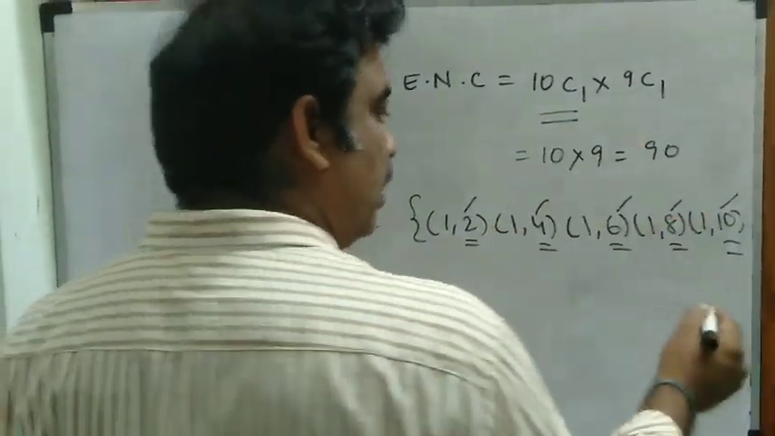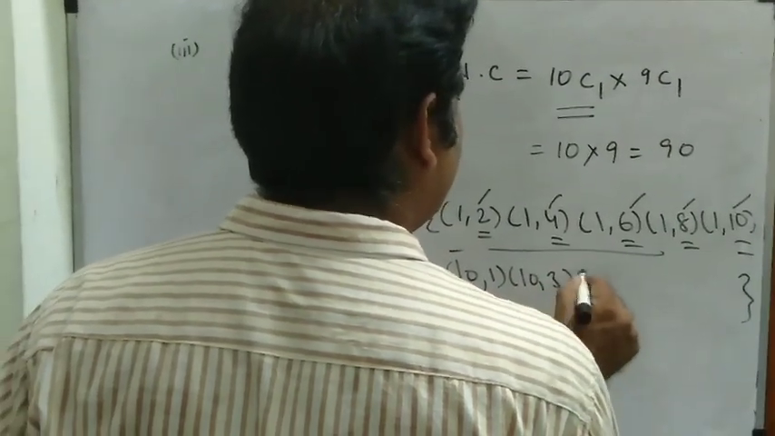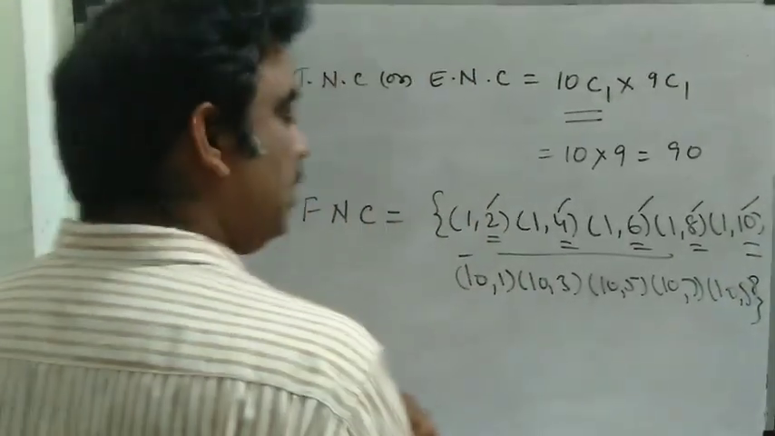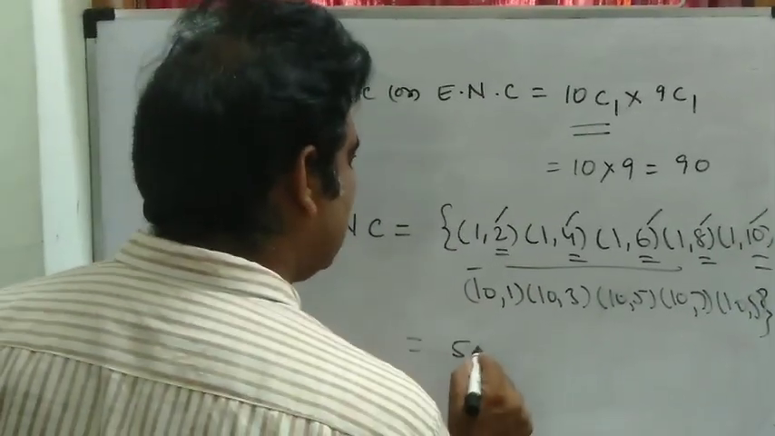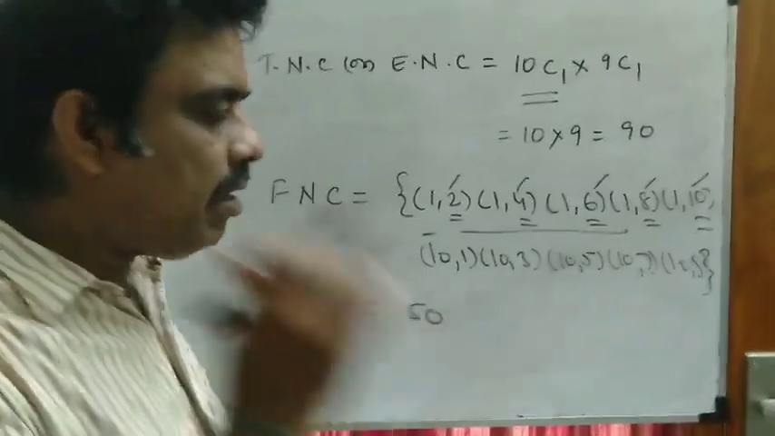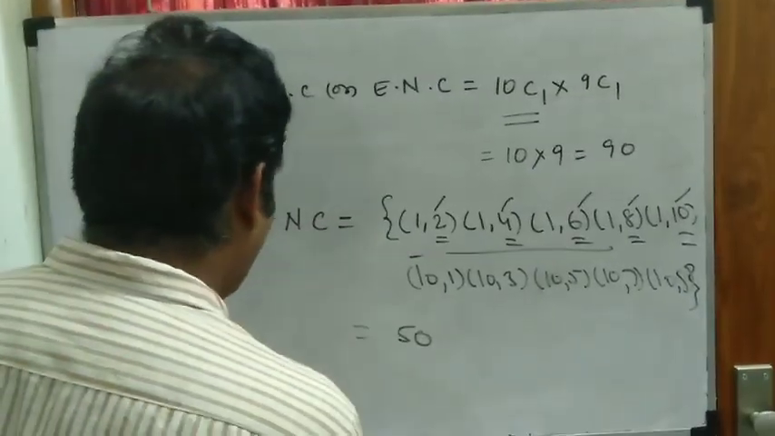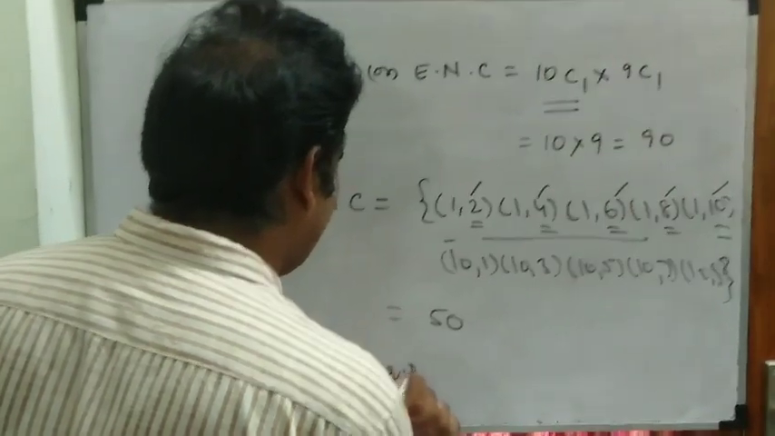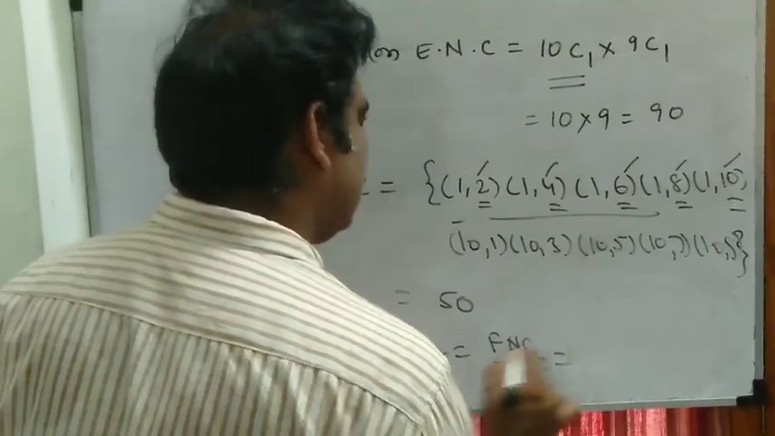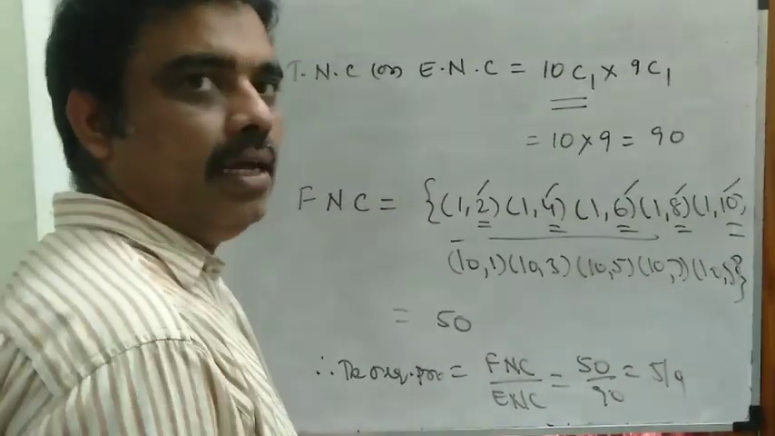That means in the previous case, same last one, 10 and 1, 11, 10 and 3, 13, 10 and 5, 15, 10 and 7, 17, 10 and 9, 19. So the favorable cases, like in the previous case, are 50. There is no change. Even if we are replacing or not replacing, there is no change in the favorable number of cases. So therefore, here the required probability is equal to favorable number of cases by exhaustive number of cases. So that is 50 by 90, that is equal to 5 by 9, which is the required probability.